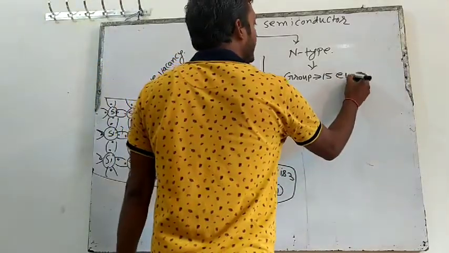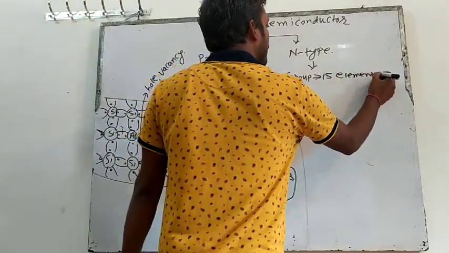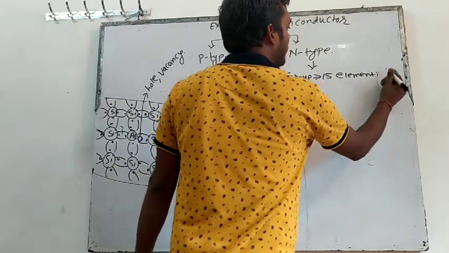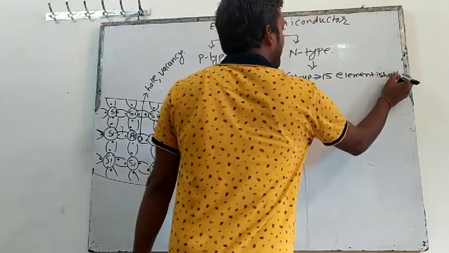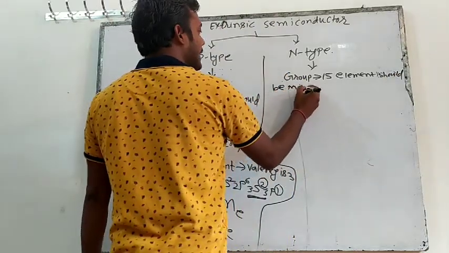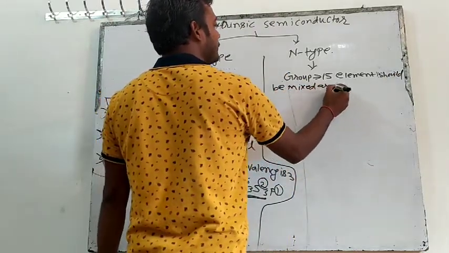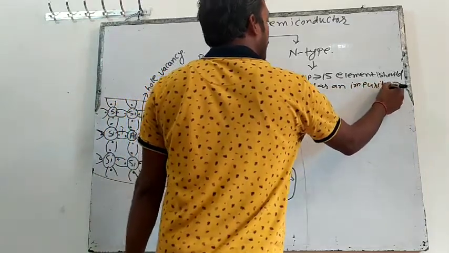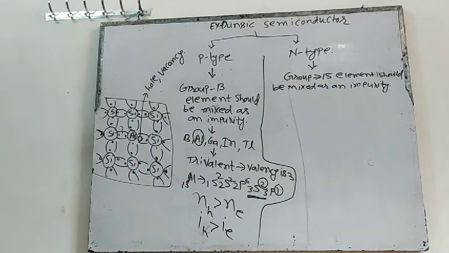Group 15 element should be mixed as an impurity.